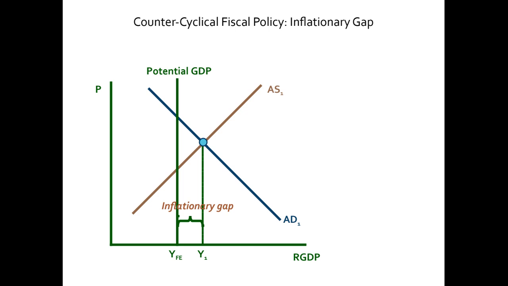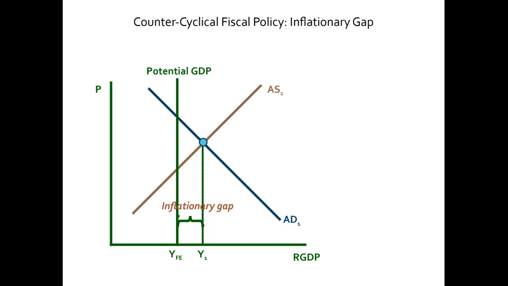So how to solve this problem? Using counter-cyclical fiscal policy. In this case, we have to shift the aggregate demand curve to the left. Why? We want to contract the economy because the economy is overheated. That is why inflation is taking place. Prices are soaring, so we have to reduce the demand. Exactly opposite what we did in a recessionary gap situation. This is what we call contractionary counter-cyclical fiscal policy.